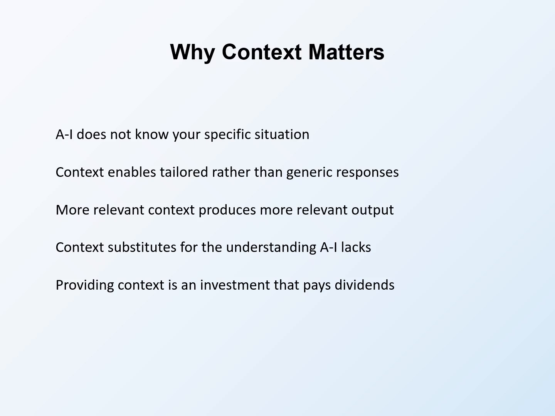Context substitutes for the understanding AI lacks, because these systems do not actually understand your situation. They process patterns in text. When you provide context, you essentially tell the AI which patterns to emphasize. Context compensates for the lack of genuine comprehension. Providing context is an investment that pays dividends, because time spent crafting contextual prompts saves time revising misaligned outputs. The upfront investment produces downstream efficiency. Investing in context is investing in output quality.